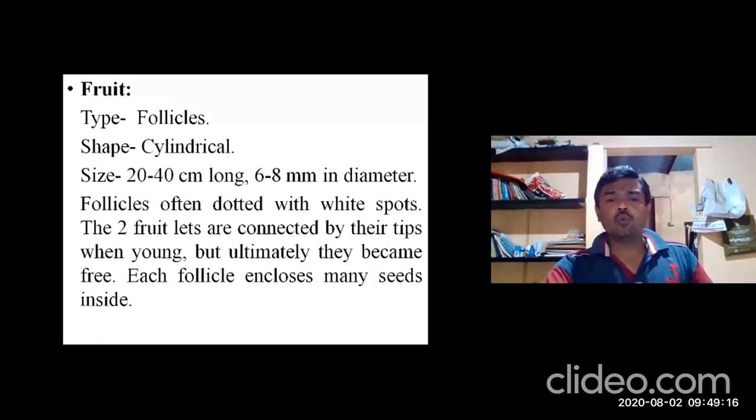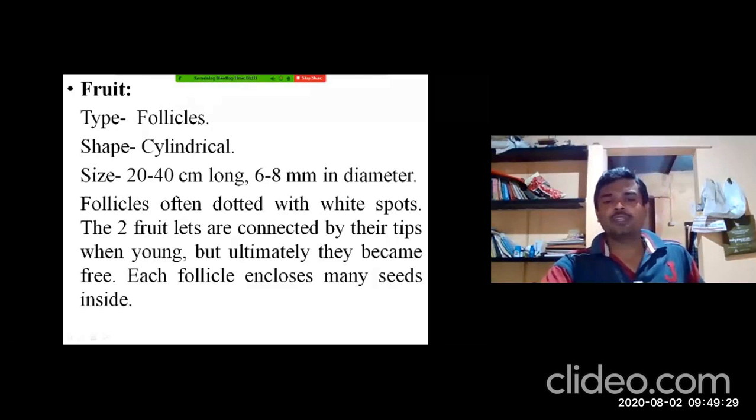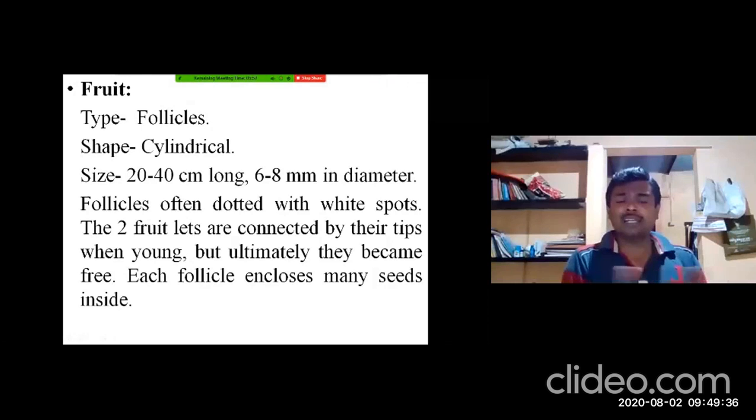The two fruitlets are connected by their tips. At the terminal part they join, but later they detach. When young they are attached, but ultimately they become free. Each follicle encloses many seeds inside. So what you have observed, there are so many seeds present, which are enclosed with cotton-like structures.